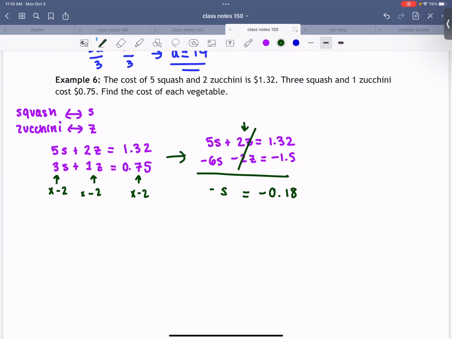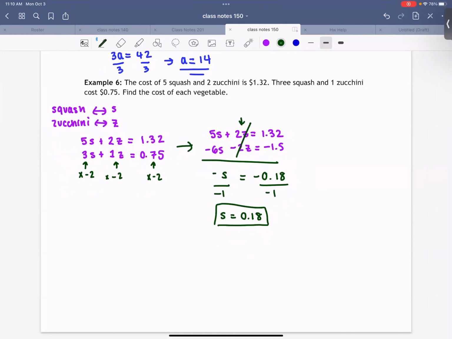How do I get s by itself? Divide by -1, good. And I get s equals 0.18. So it looks like our squash is 18 cents, which is the cheapest squash I've ever seen, but that's where we're at. Am I done yet? No, I gotta find zucchini, right?